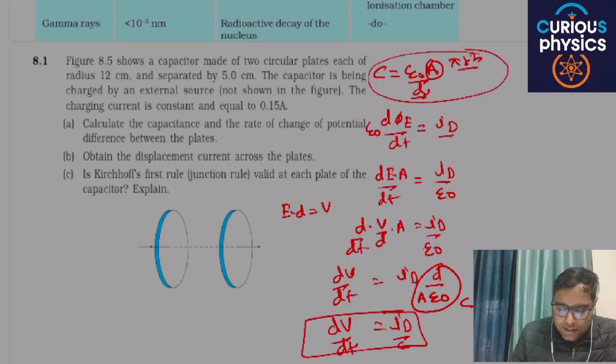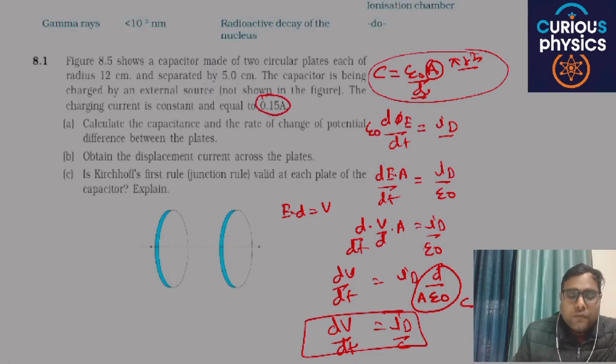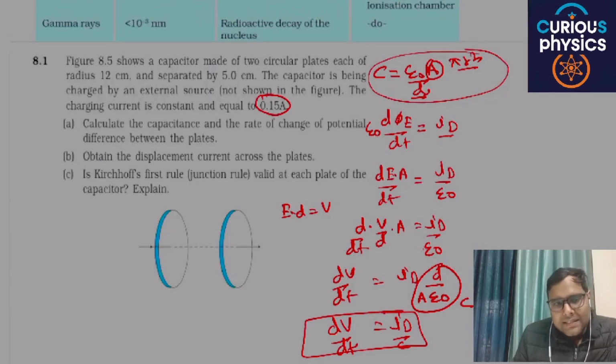Second question: obtain the displacement current across the plates. The displacement current across the plates is equal to the conduction current, which is 0.15 ampere. Because inside the capacitor there is no conduction current, its value will be equal to the displacement current, because both the currents will produce the same magnetic field at a particular point P inside or outside the capacitor.